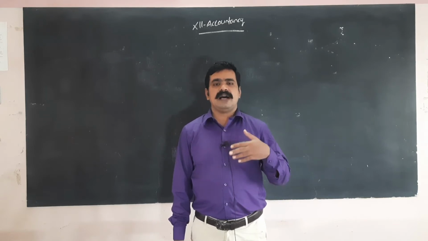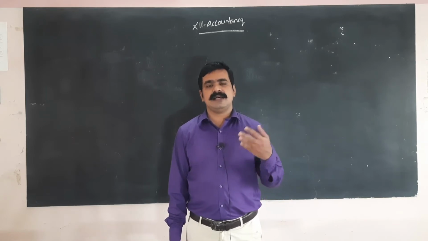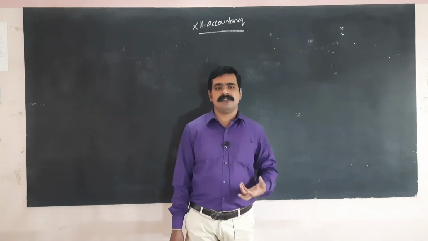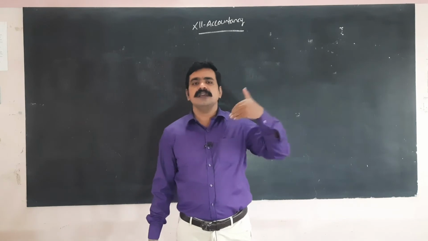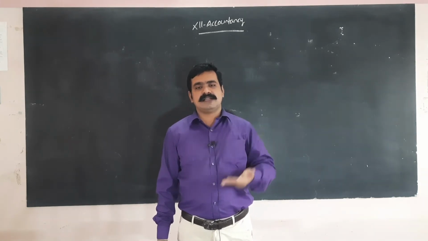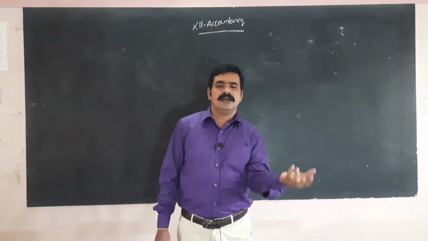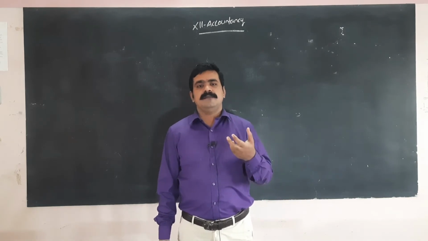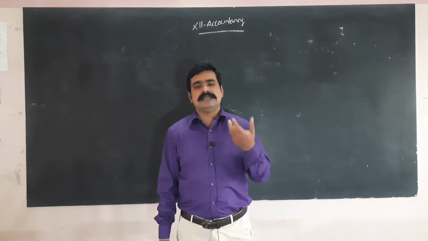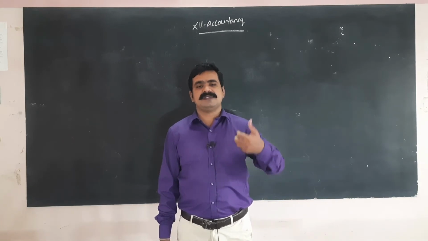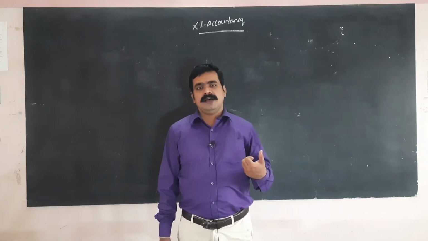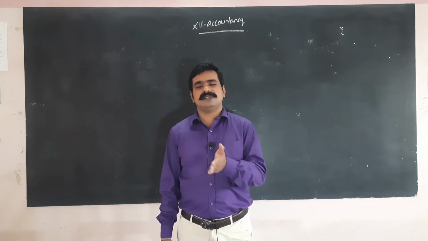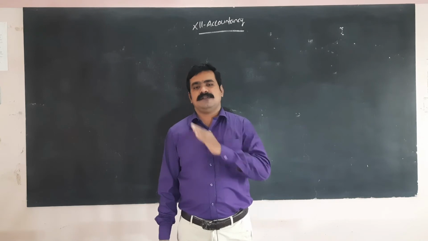For example, if assets are increased, that amount comes in the revaluation account on the credit side. In case of a decrease, that amount comes on the debit side. For example, if the building was decreased, that amount comes on the debit side. In other cases, if the building was increased, that amount comes on the credit side in the revaluation account.